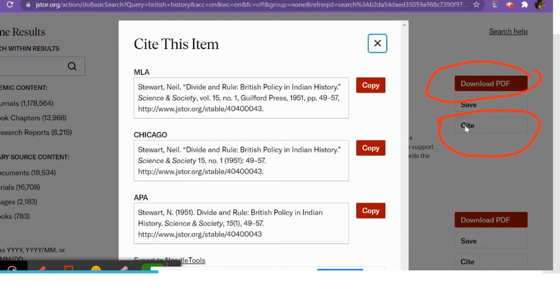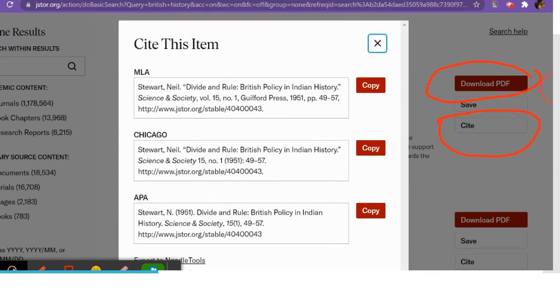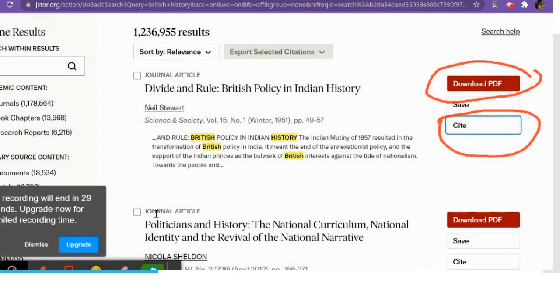Now, when you click on the cite button, it will show you the different styles. You have the MLA, which we need. You just need to click on the copy button, and then you can copy and paste it into your Word file. Now these are the other possibilities. You can export these citations in different formats. You can choose which is best for you.